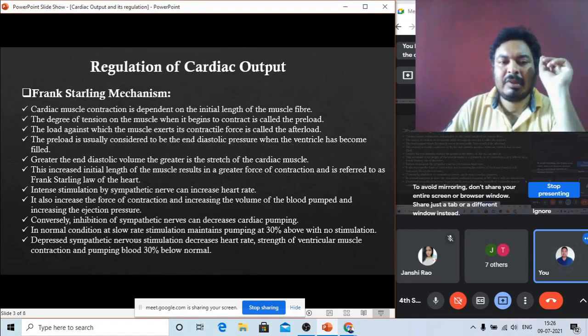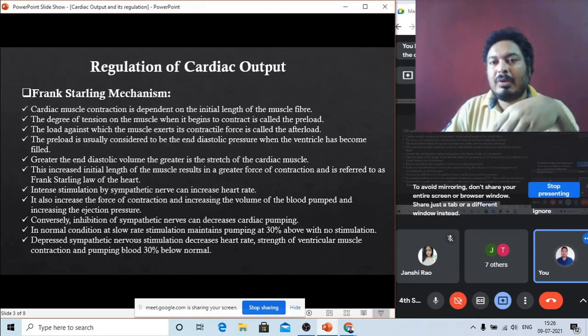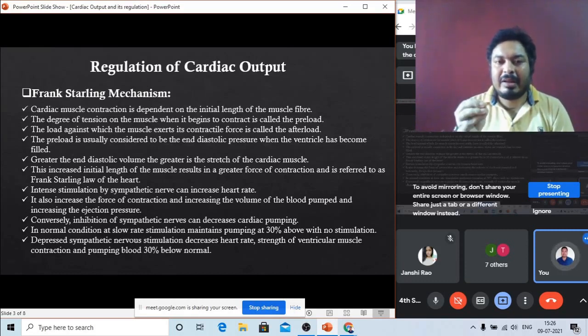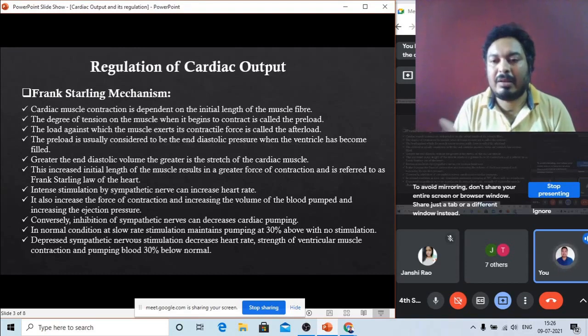Now see, if the sympathetic nerve stimulation is depressed, that means it is inhibited. In this condition our heart rate goes down 30% from normal, because the sympathetic nerve is completely inhibited and functionless. Normal is 70 to 80 beats per minute, so 30% less means 50 to 60 per minute when there is no regulation by the sympathetic nerve.